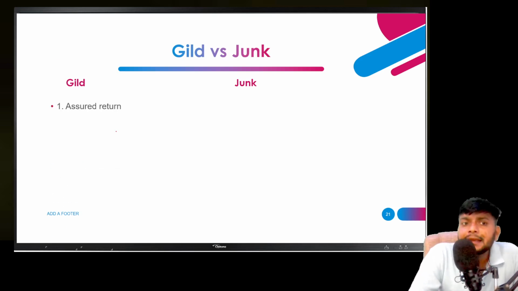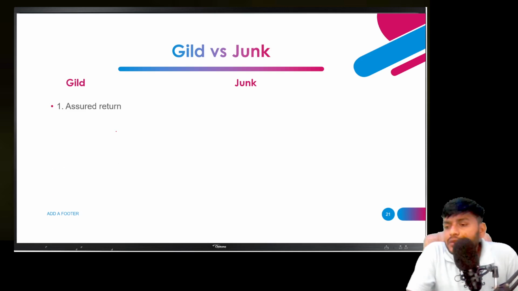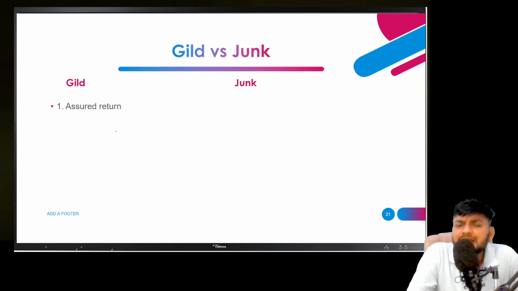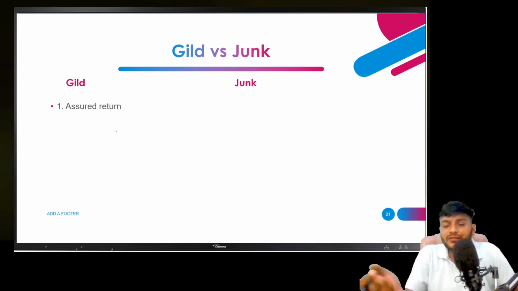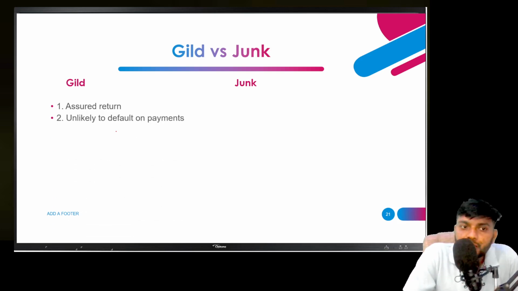If gilt-edged countries are issuing securities, you will definitely get a return, because it is safe, the greener the safer. You get an assured return, and it is unlikely to default on payment. There is less chance that your payment will default, like the US. If the US government is issuing its securities, you will more likely get the interest and get your money back after some years. It is not going to default.